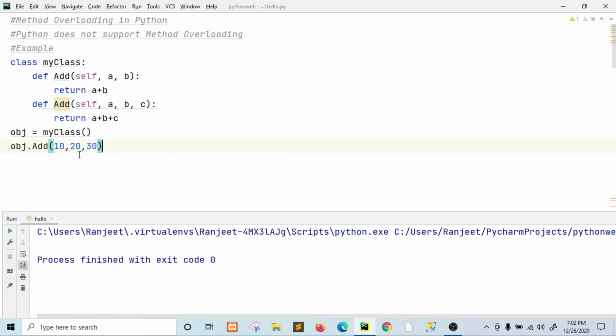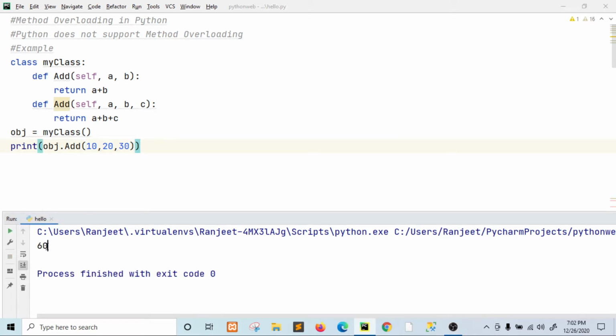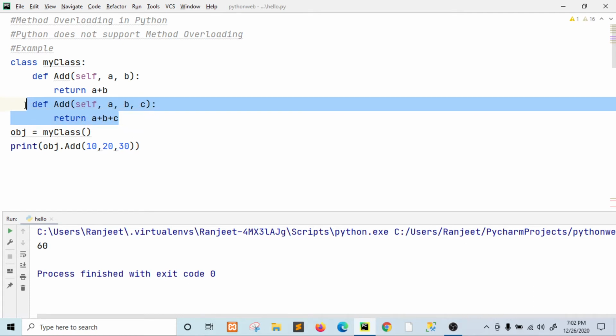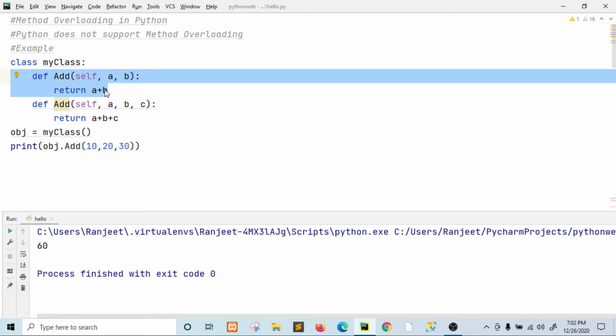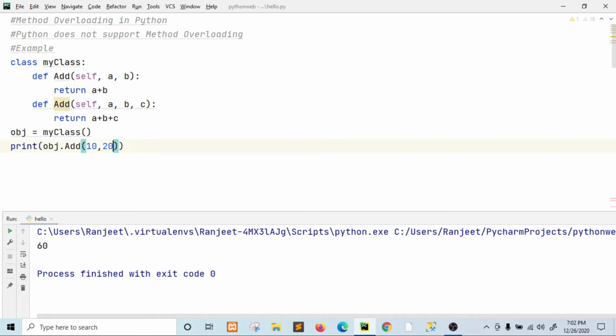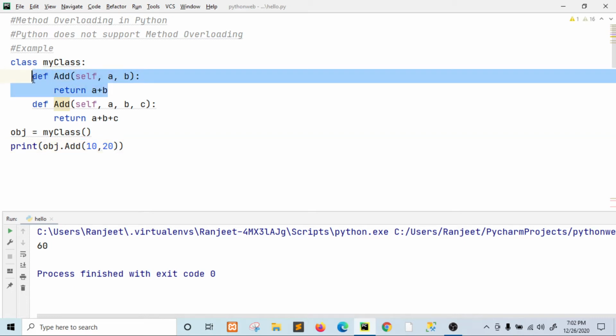You can use print here so that you can see the result, right? So now you can see the result 60, right? So what we are doing here, we are passing three arguments, so it is giving the result of this method, right? Suppose if we want to pass two arguments, then this method should be executed.